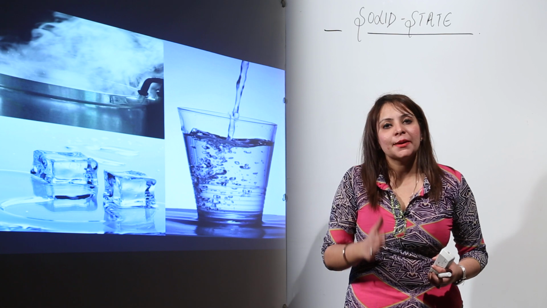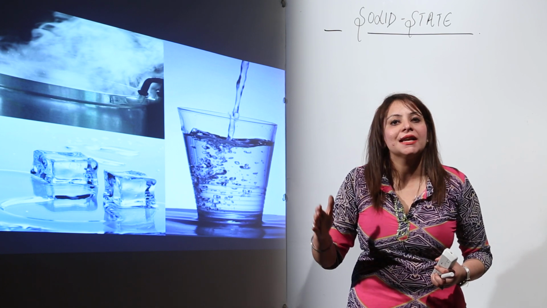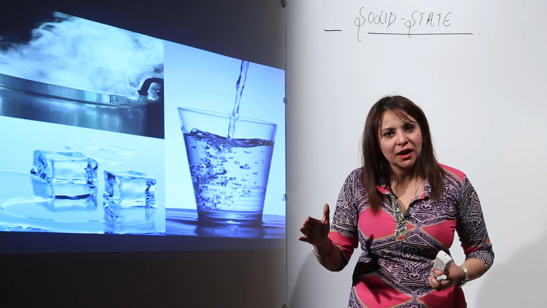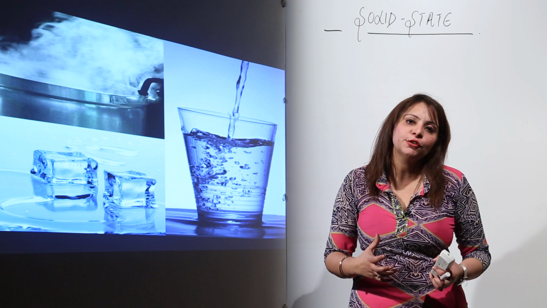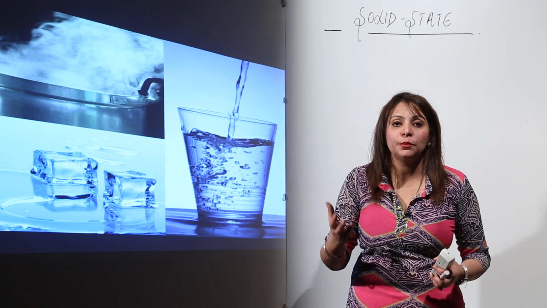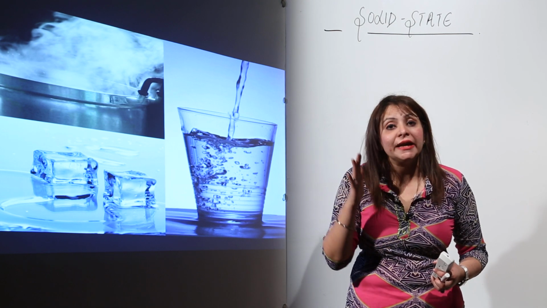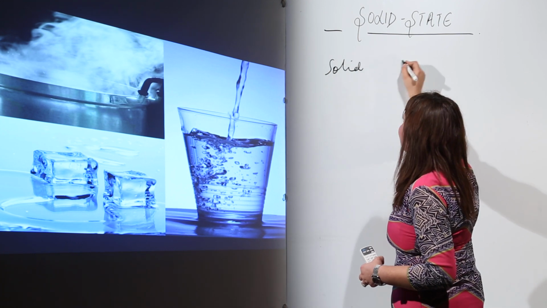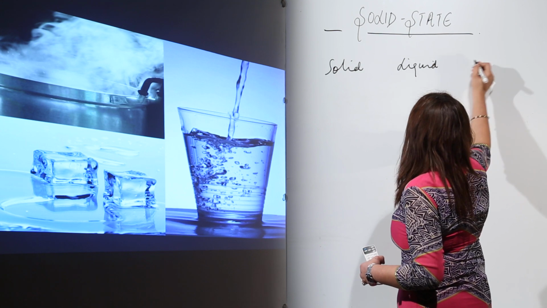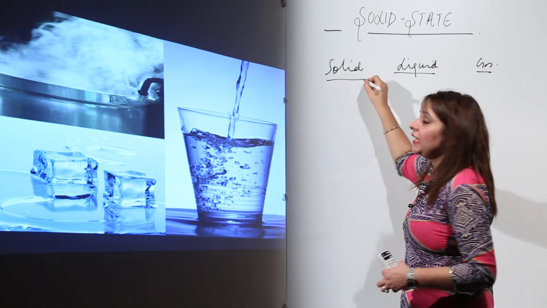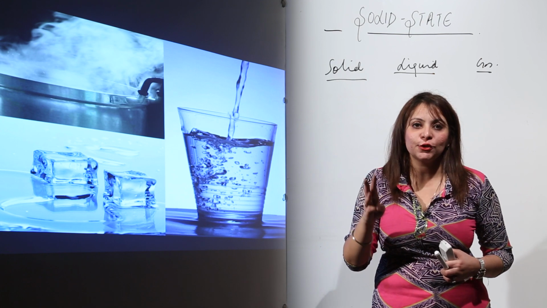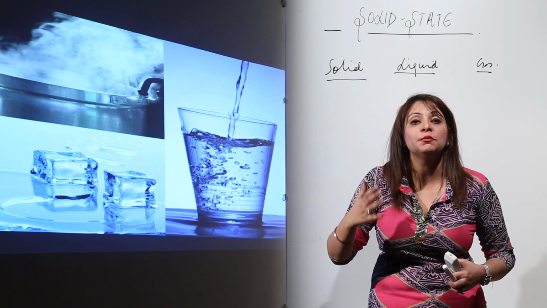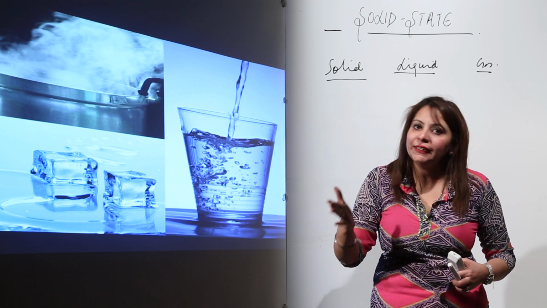See, matter is something that occupies space and has mass. And you know, there are different states in which matter exists. On the basis of physical properties, we have 3 states of matter, that is the solid, the liquid and the gas. So these are the 3 states in which matter exists, that is the solid, liquid and gas, right.